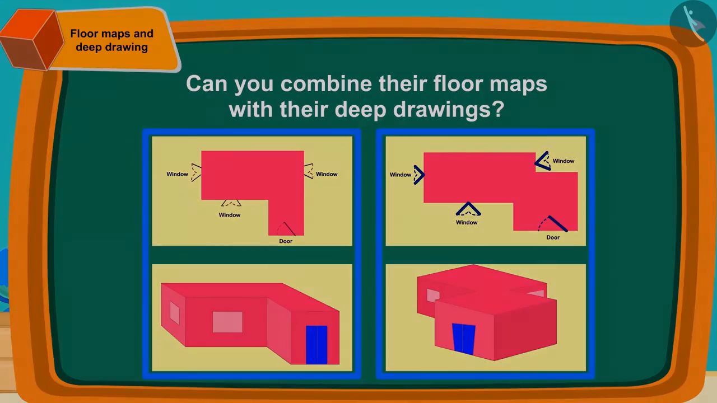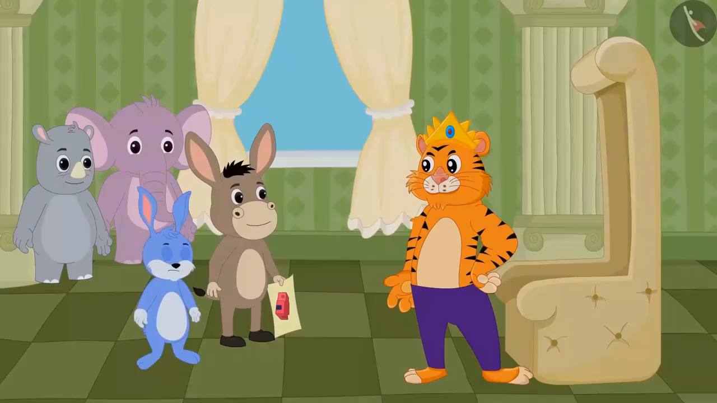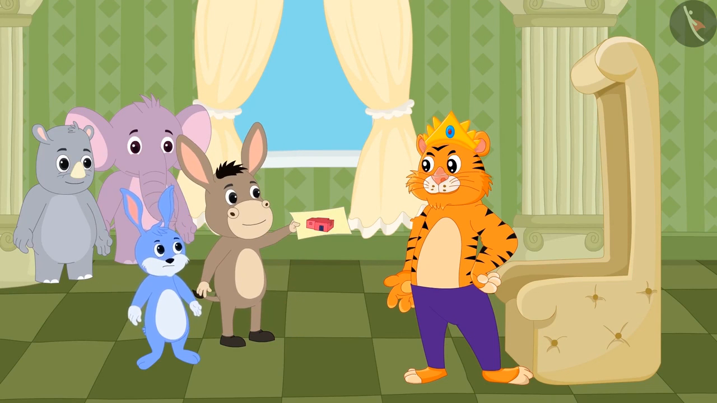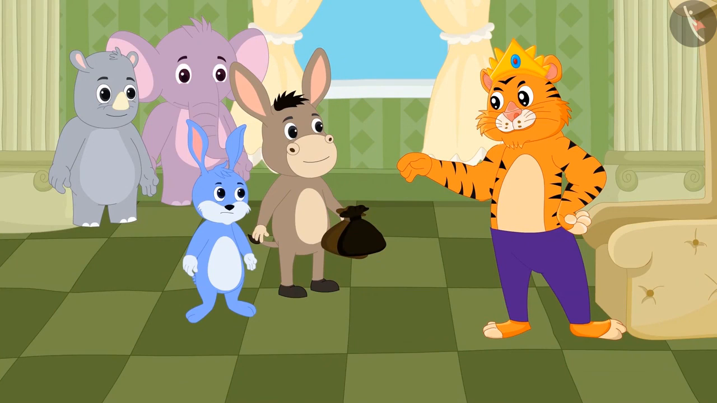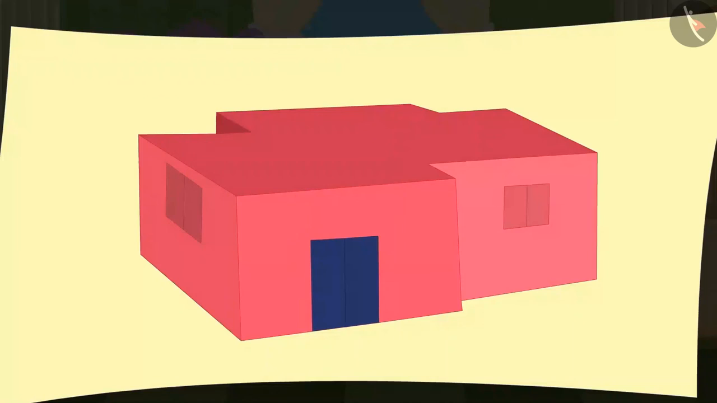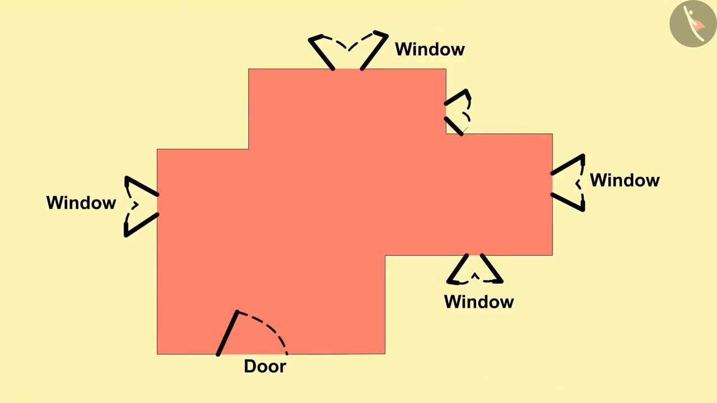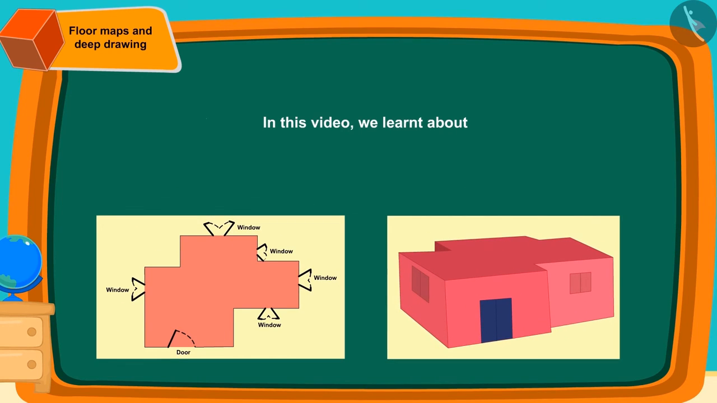The king saw many more designs, but out of all, he liked Bhola's design the best. At last, the king rewarded Bhola. Bhola immediately gave half of it to Bunny, because he made that deep drawing by looking at the map of the floor made by Bunny. Children, in this video, we learned about the map of the floor and what deep drawings are.